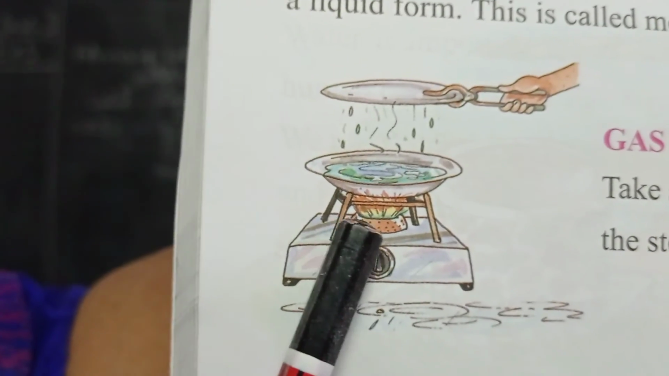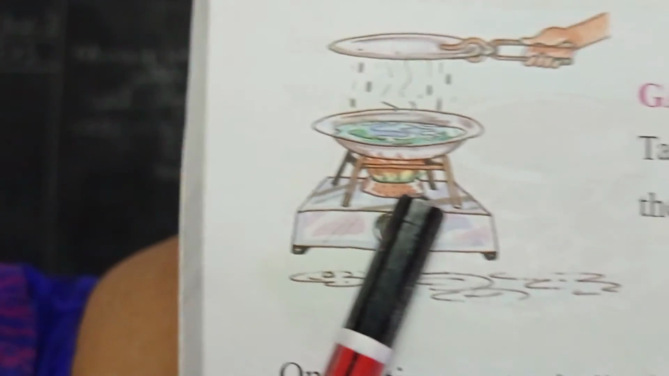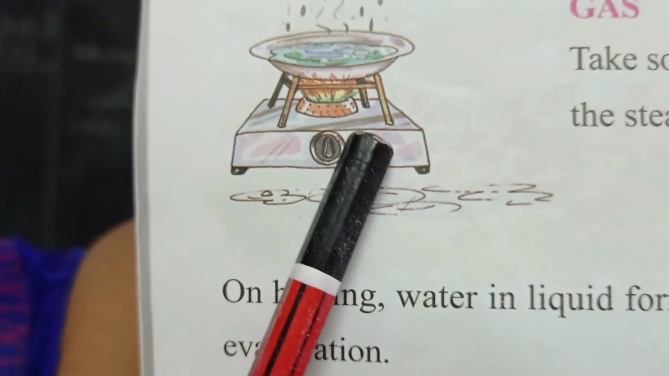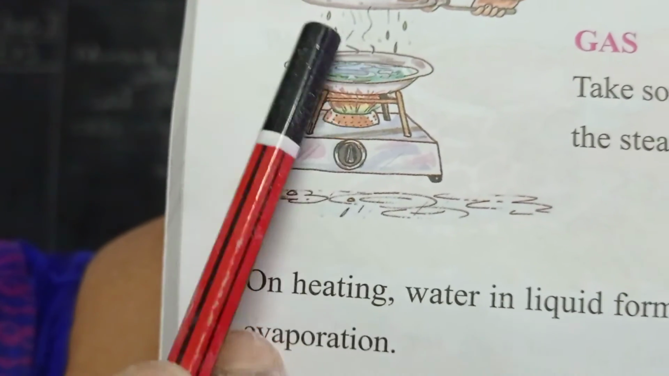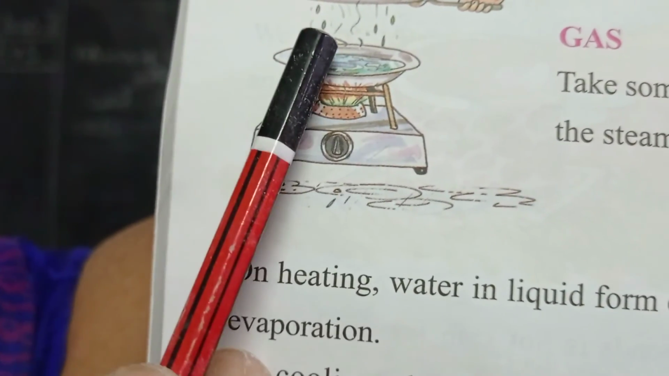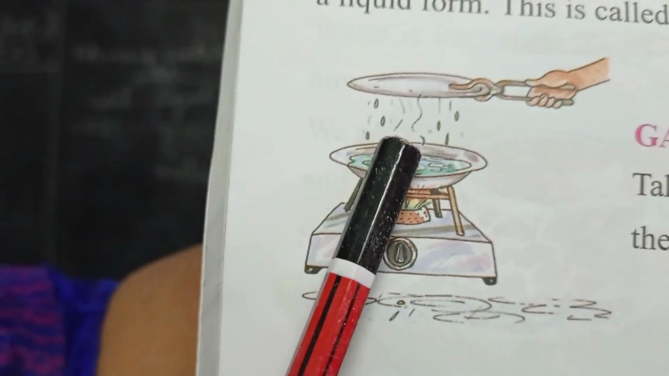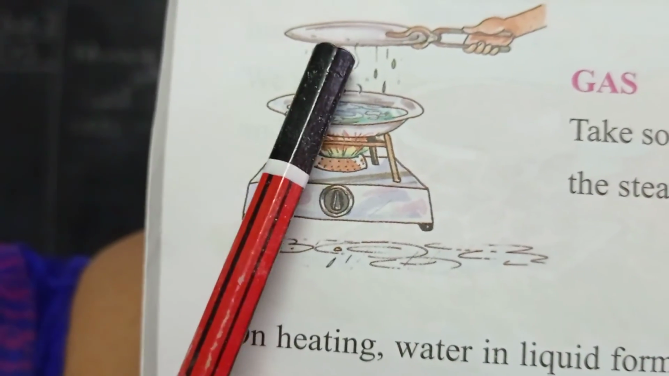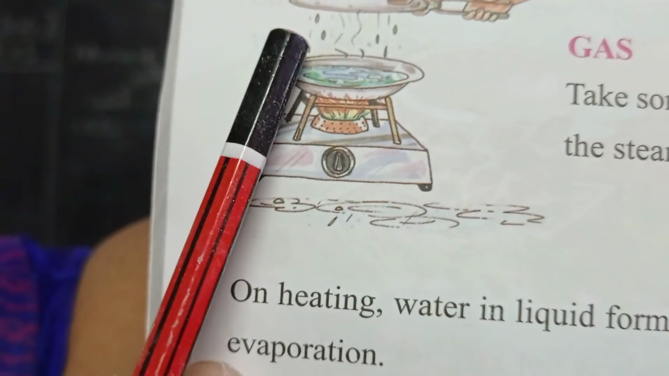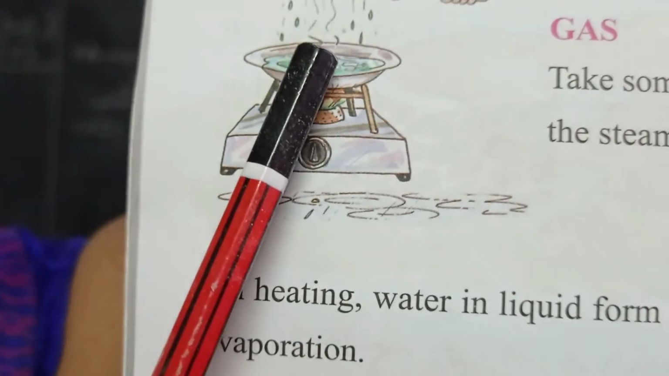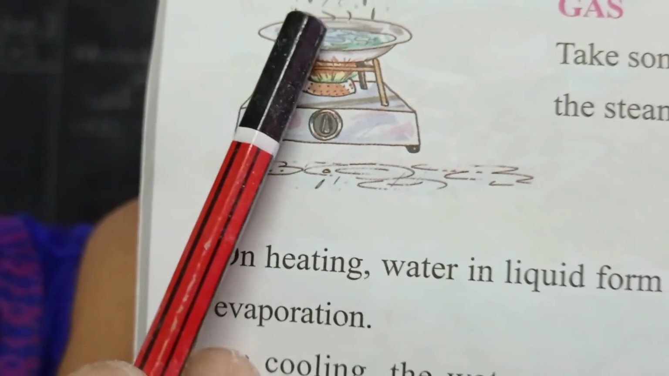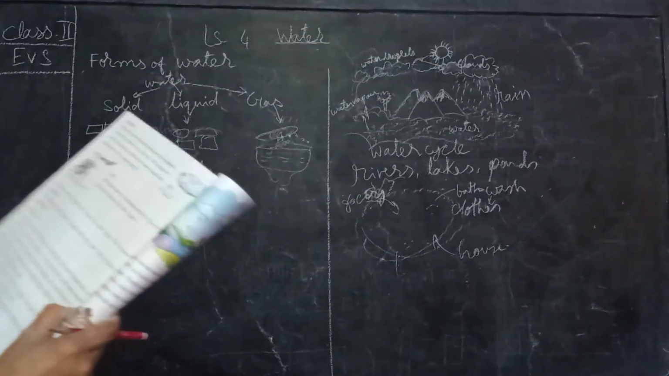When you boil water in a saucepan, the steam is coming out of that. When you hold a plate, all the steam, when it comes in contact with the cool plate, changes back to water. So water vapor changing back to water is called condensation.